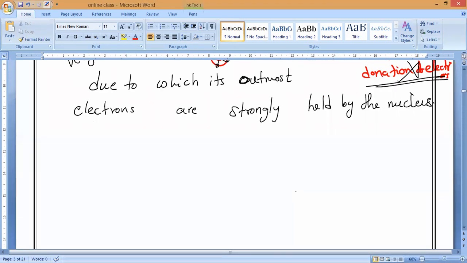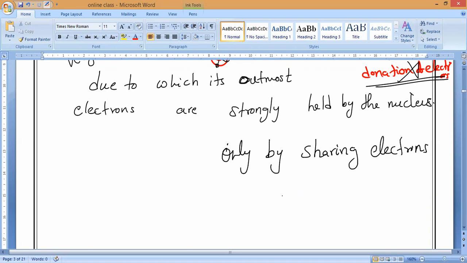So to get the inert gas electronic configuration and become stable, instead of gaining 4 electrons or losing 4 electrons, it will acquire the inert gas structure of 8 electrons in its outermost shell only by sharing electrons. 8 electrons in its outermost shell means it will become stable in nature.